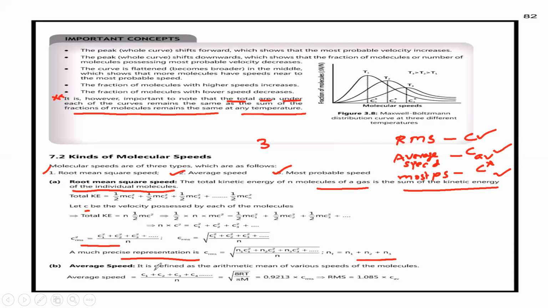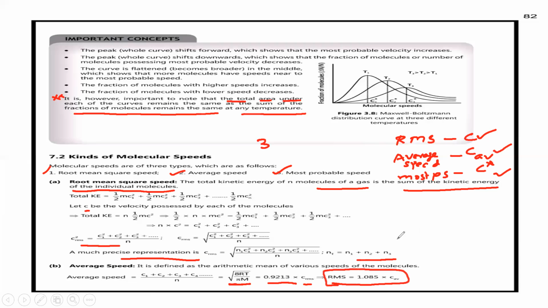Next we have average speed. It is defined as the arithmetic mean of various speeds of the molecules. It is also equal to root of 8RT by pi m, where R is the gas constant, T is temperature, pi is the constant, and m is molecular weight. So the relation between average speed and RMS speed is C average is 0.9213 into C RMS, so C RMS is equal to 1.08 into C average.